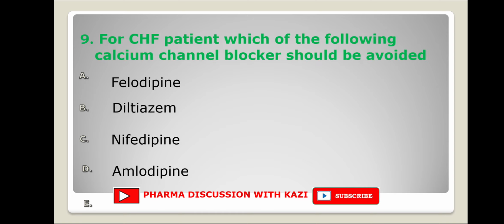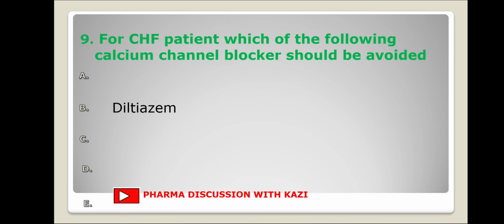Next question. For a congestive heart failure patient, which of the following calcium channel blockers should be avoided? The options are felodipine, diltiazem, nifedipine, amlodipine. The correct answer is diltiazem. Diltiazem is avoided in patients with CHF because there is a negative inotropic effect which may worsen the disease.